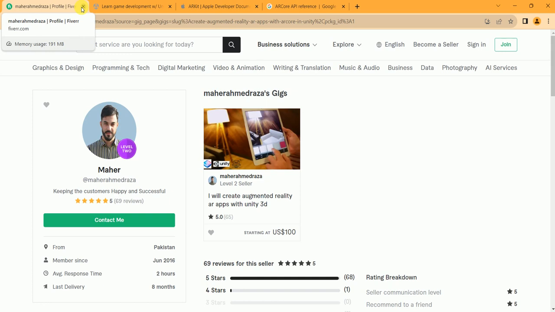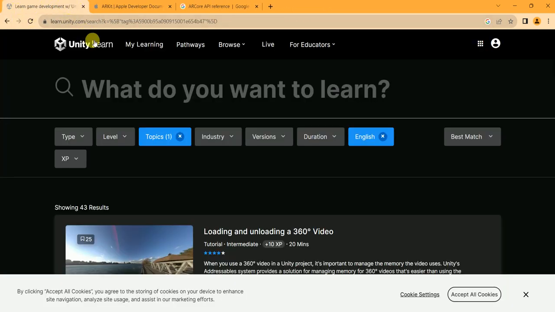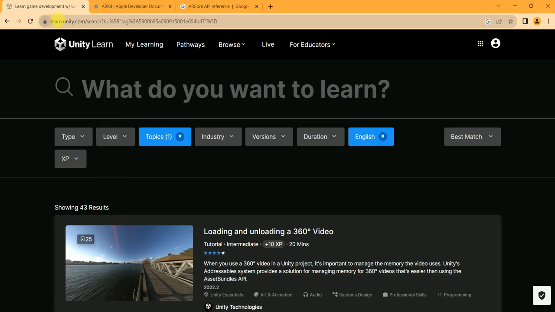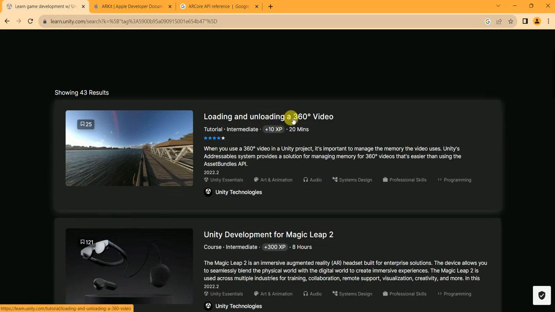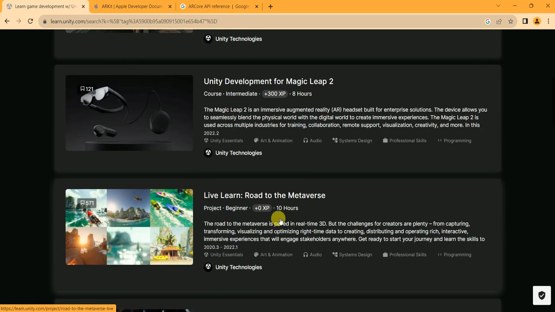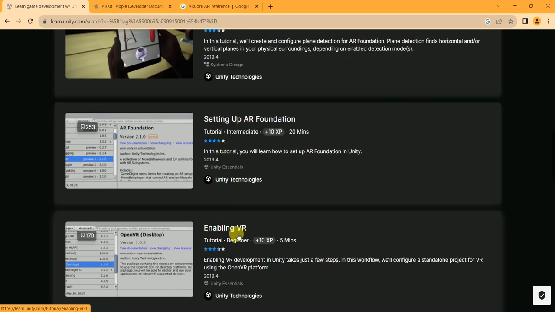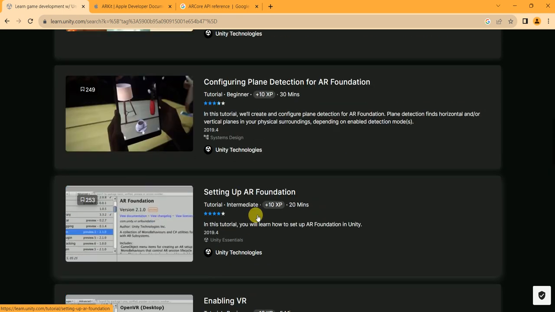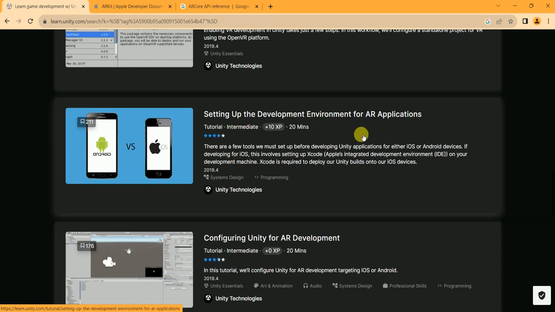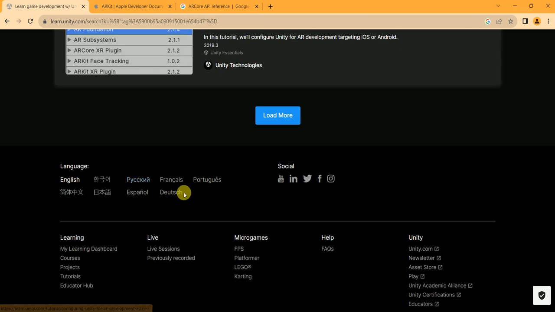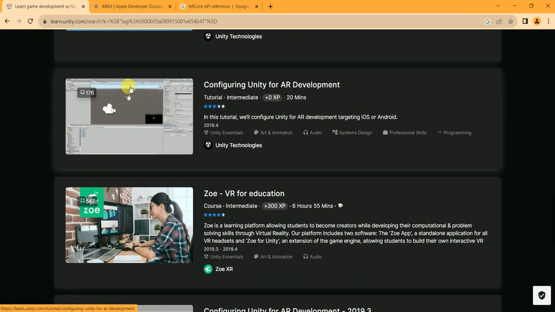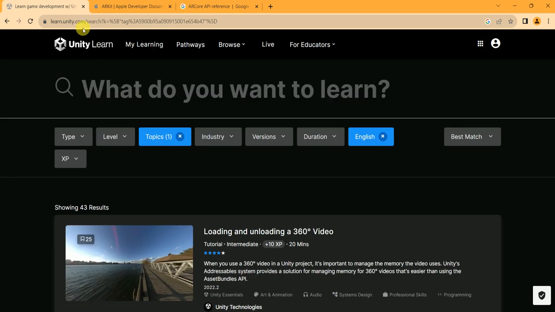So the first website to learn augmented reality is Unity itself. Unity is a game engine. By using it, you can create beautiful and interactive games. So learn Unity. Loading and unloading a 360 video, Unity development for Magic Leap 2. These are augmented reality courses. Like setting up AR Foundation, setting up the development environment for augmented reality applications. These are the tutorials you can learn from, and become a professional augmented reality developer.